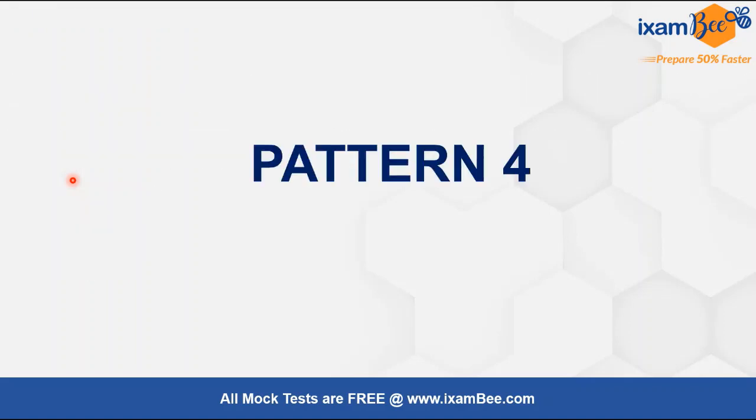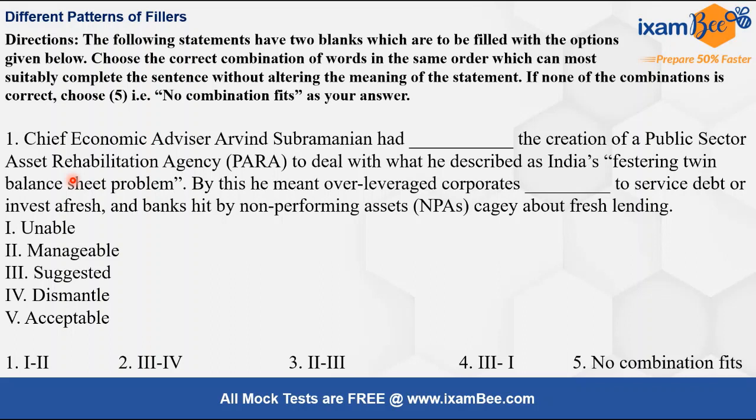Now moving ahead, this is the fourth pattern. In these types of questions we get double blanks and the order is not defined, right? So here what comes handy is your vocabulary as well as your grammar, because it helps you to know what part of speech should fit in the first blank, and then you can choose it from the given options, and what part of speech fits in the second blank, that also you can choose from the given options, right? And obviously your vocabulary also helps, right?